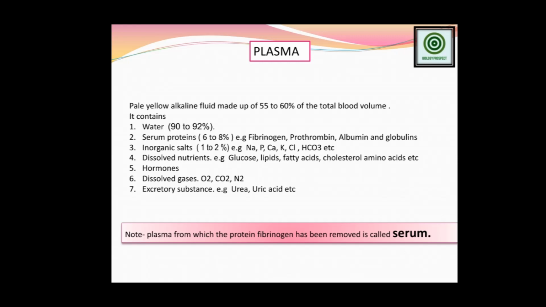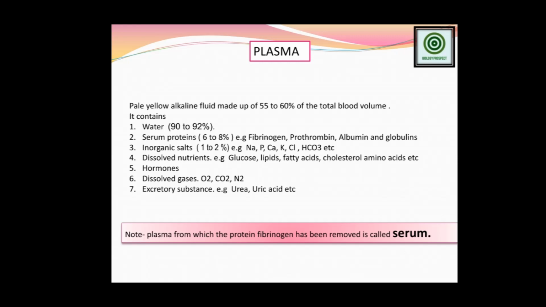And now we are telling about the protein fibrinogen, then you can clarify the idea about serum and plasma, because one of the common questions arising in our mind is what is the basic difference between blood plasma and blood serum. Okay children, then I will complete that. The blood plasma is first of all an alkaline fluid, and is the composition of water with fibrinogen protein.